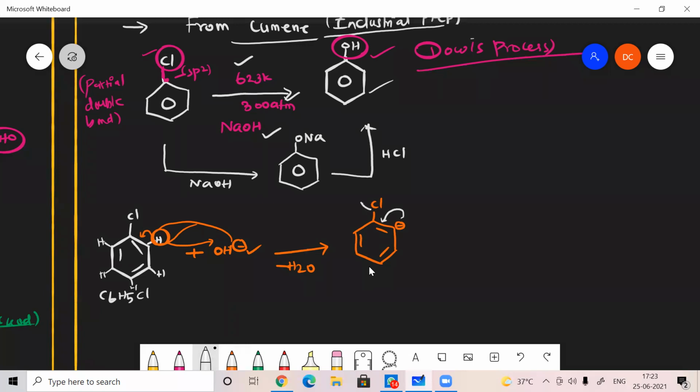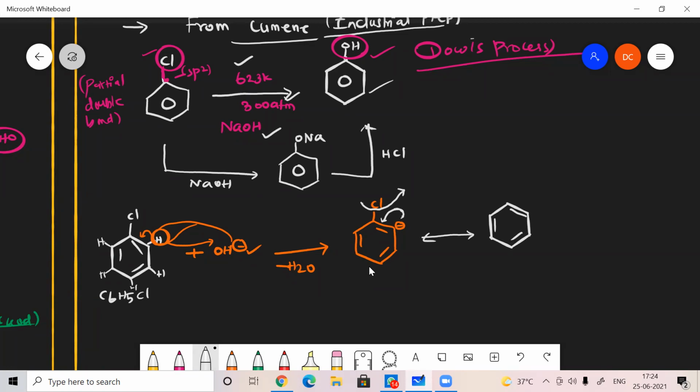And this negative charge will also be transferred. Because Cl is a better leaving group. We know that chlorine, bromine, iodine are all better leaving groups when compared to other atoms. So the better leaving group leaves off, and then I'll get an intermediate like this. Here I can get a double bond, here also a double bond, here no change in the double bond.